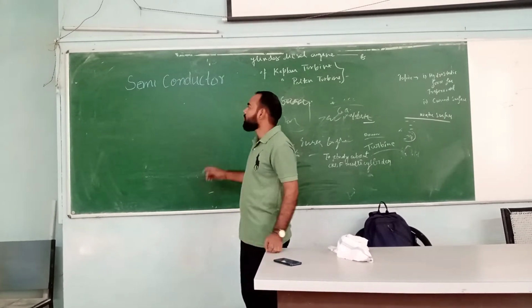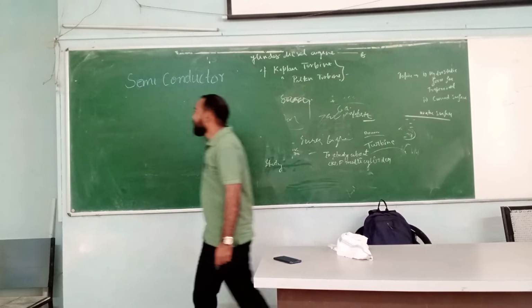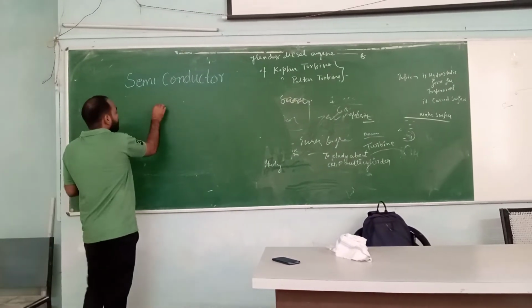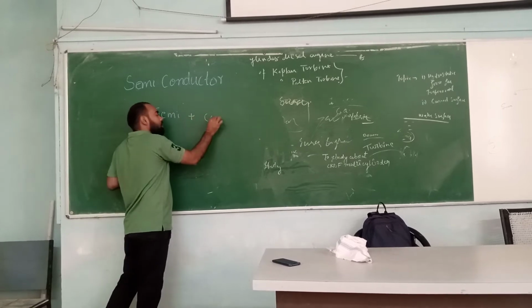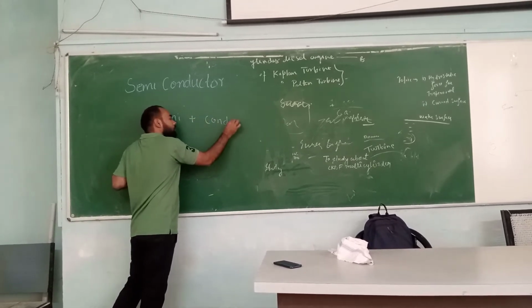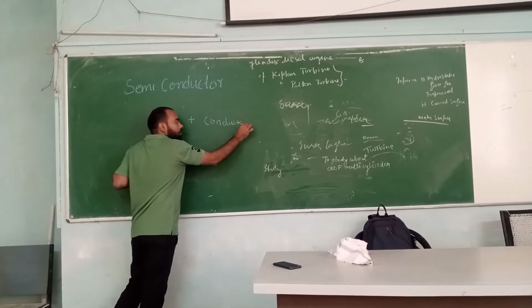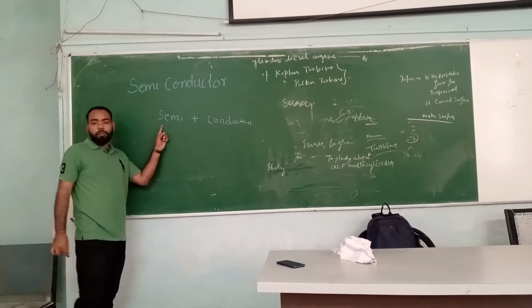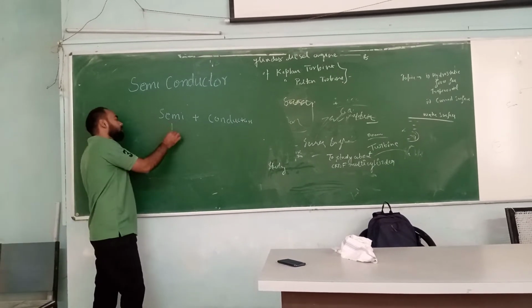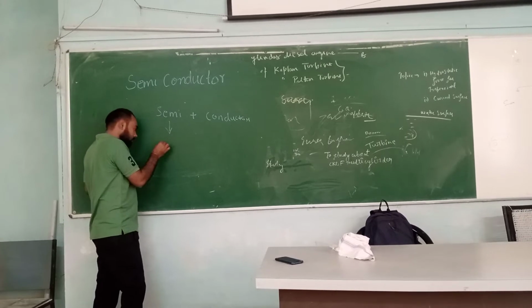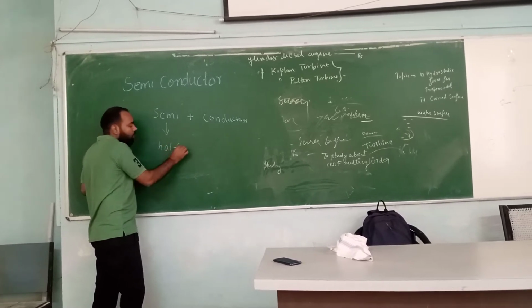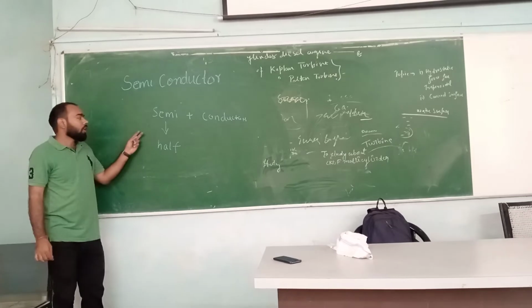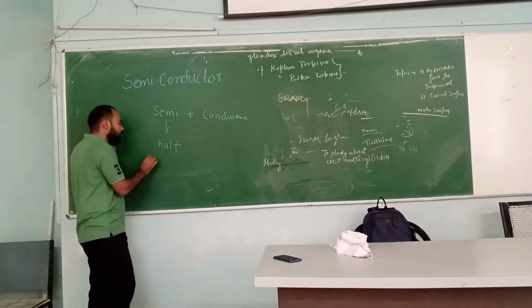So my topic is semiconductor. The word itself is a combination of two words, semi and conductor. It is so easy to understand what a semiconductor is. First, going in very brief, I just need to inform you that semi, you already know what semi means. It is half. Semi means half, or in this topic you can clarify semi as meaning partial.